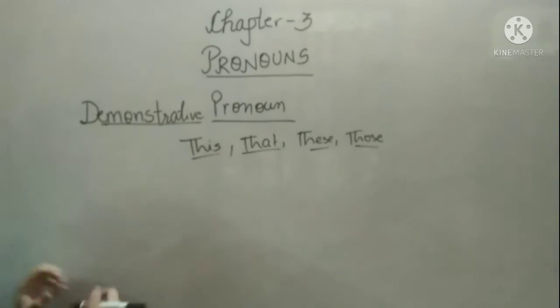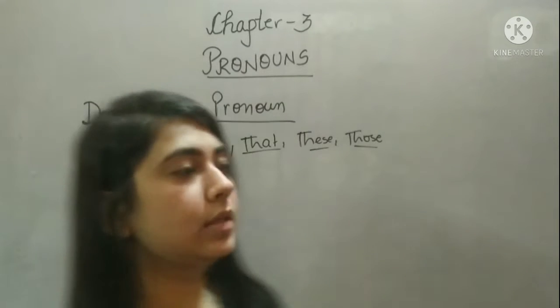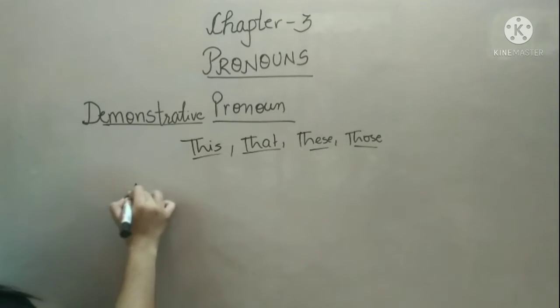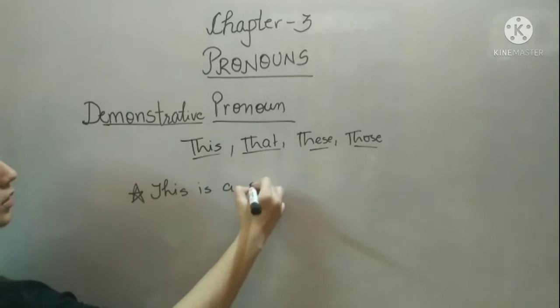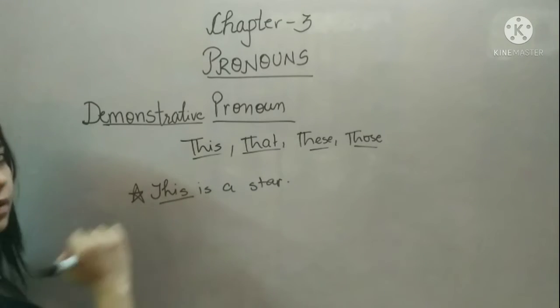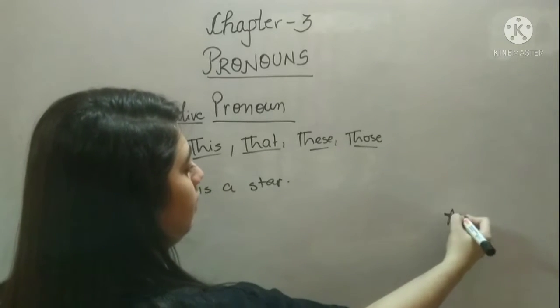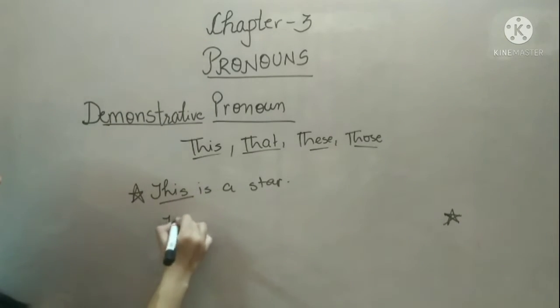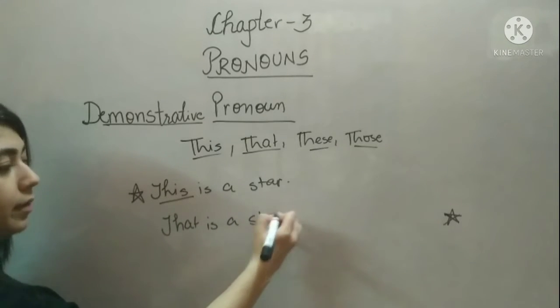For example, if something is near you, in that case you use this. For example, this is a star. If something is away, for example, it's here, you can say that is a star.